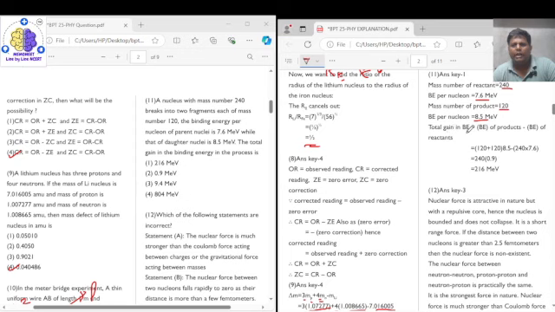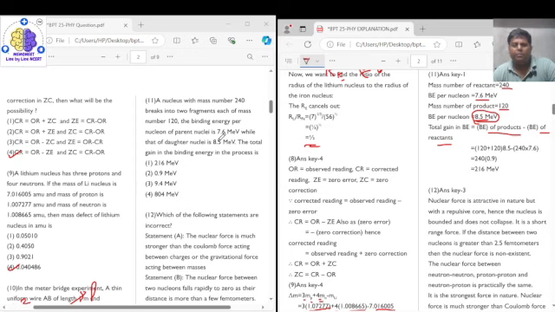So total gain in binding energy is equal to binding energy of the product minus binding energy of the reactant, because we know that the binding energy of the product side is more than the binding energy of the reactant side. So this binding energy given here is binding energy per nucleon, that is 8.5 mega electron volt for each nucleon.